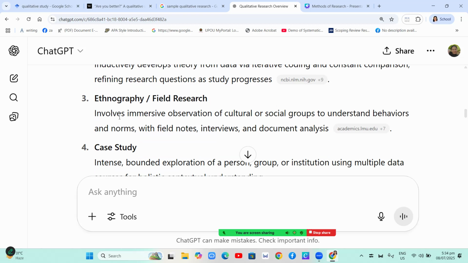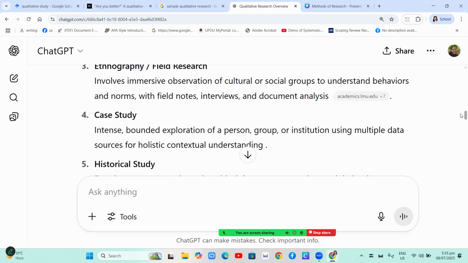Ethnography or field research involves immersive observation of cultural or social groups to understand behaviors and norms with field notes, interviews, and document analysis. So a qualitative research will take the researcher into spending much time with the participants or the respondents so that he or she can observe the societal or cultural behaviors, norms, and other practices. So there, okay. Next is the case study.